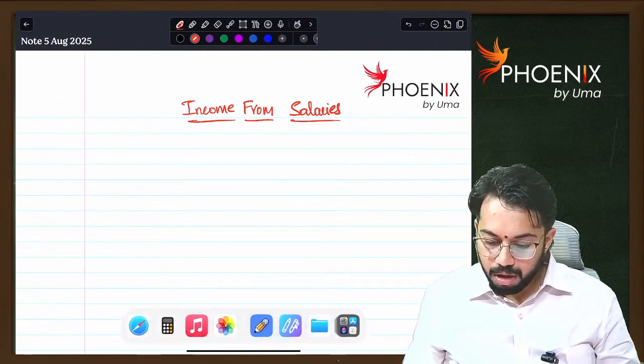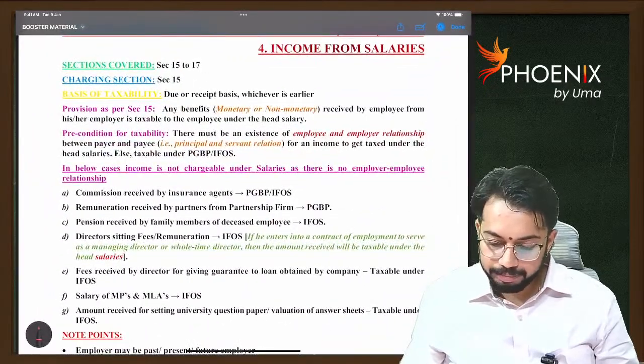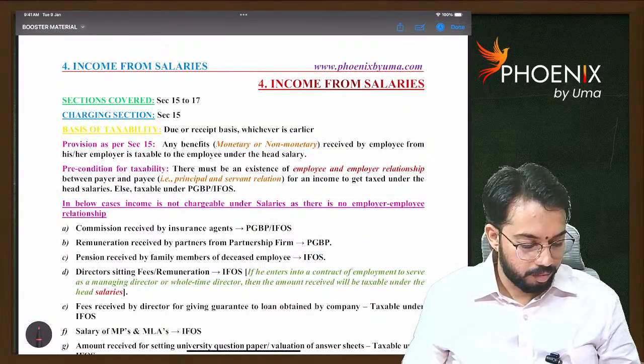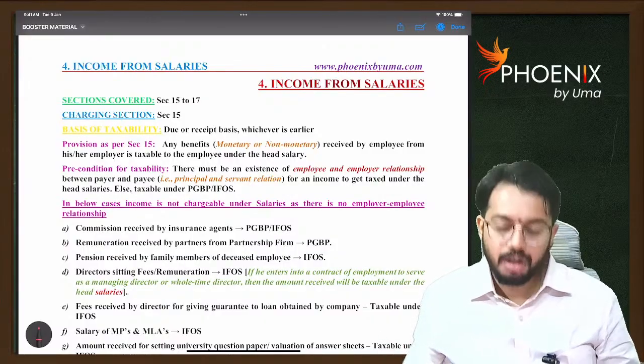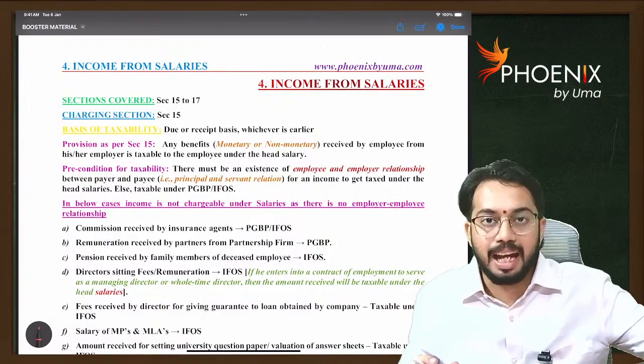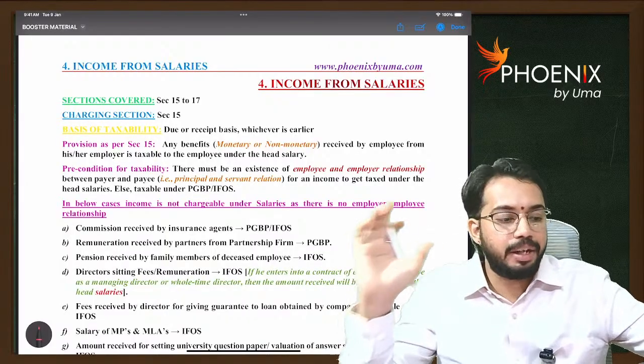Now we will start discussing income from salaries. First of all, what are the sections covered under the head salaries? Section 15 to 17.